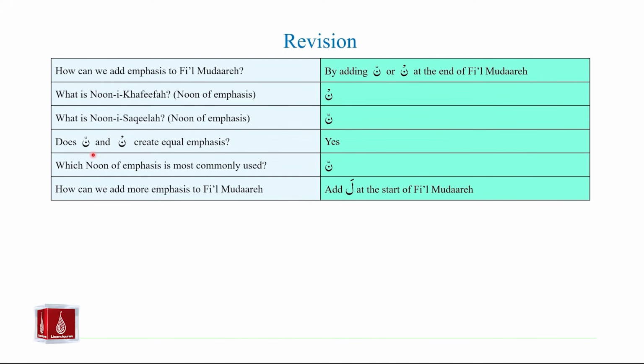Does noon saqila and noon khafifa create equal emphasis? Yes. Which noon of emphasis is most commonly used in the Holy Quran? That is noon saqila, which is the noon with the shadda symbol on it. How can we add more emphasis to fi'il mudare? We can add further emphasis to fi'il mudare by adding the lam of emphasis at the start of fi'il mudare.